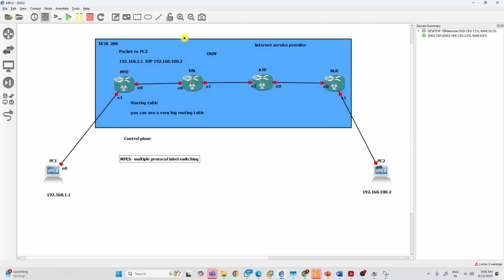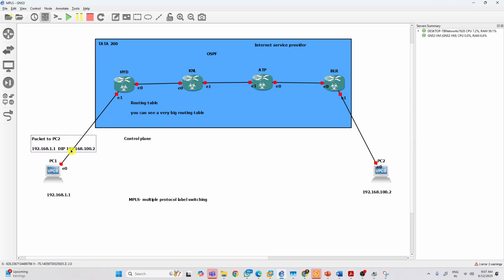In traditional networking, the route lookup happens in the routing table. But now, especially in service providers, to avoid these issues, they developed a technology called MPLS. You need to configure MPLS on all these devices. Now I'll tell you how the packet will flow once the packet arrives here on the Hyderabad router.